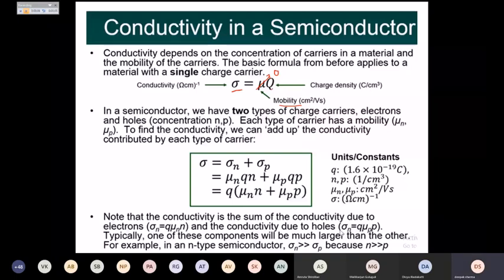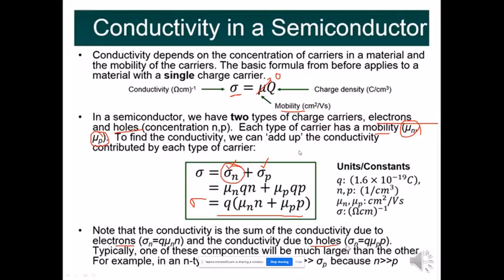In semiconductors, we have two types of charge carriers, and so conductivity due to electrons is given by sigma n, and conductivity due to holes is represented by sigma p. The overall sigma is the sum of the conductivity due to electrons and the conductivity due to holes.